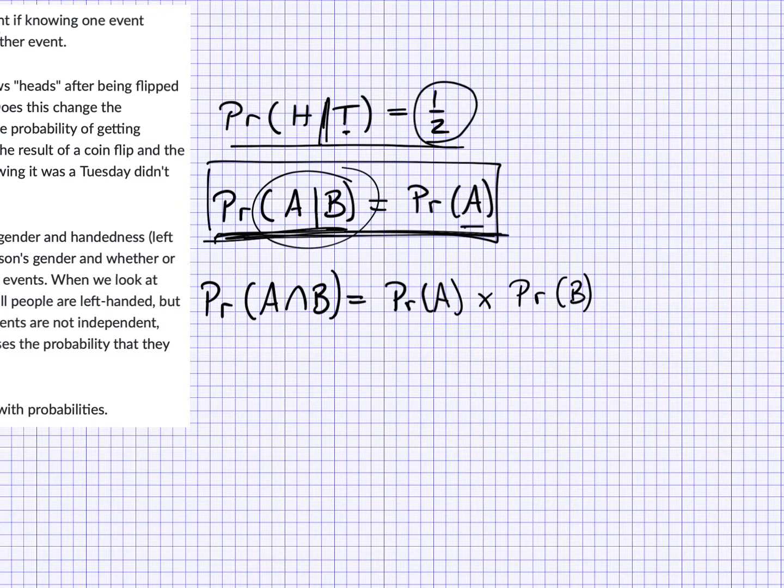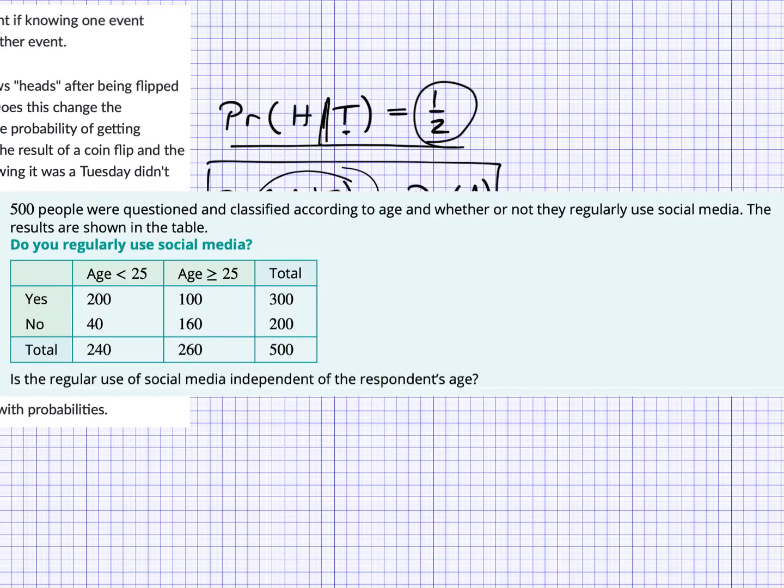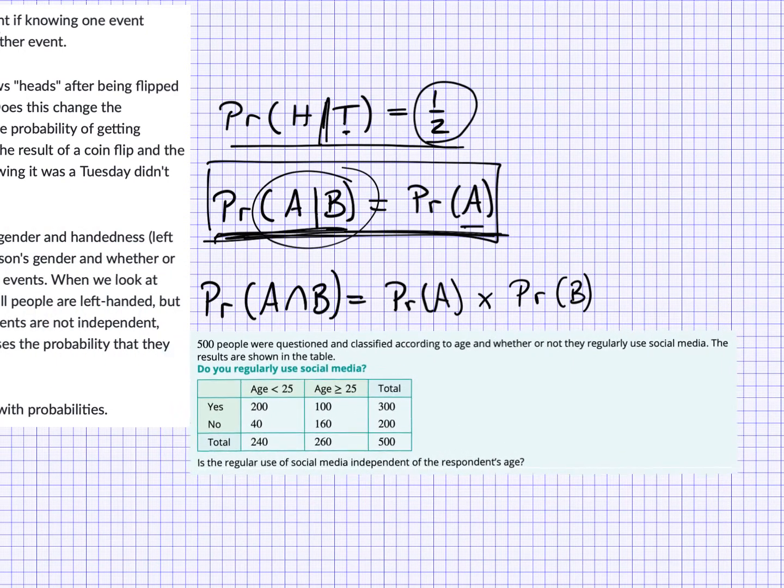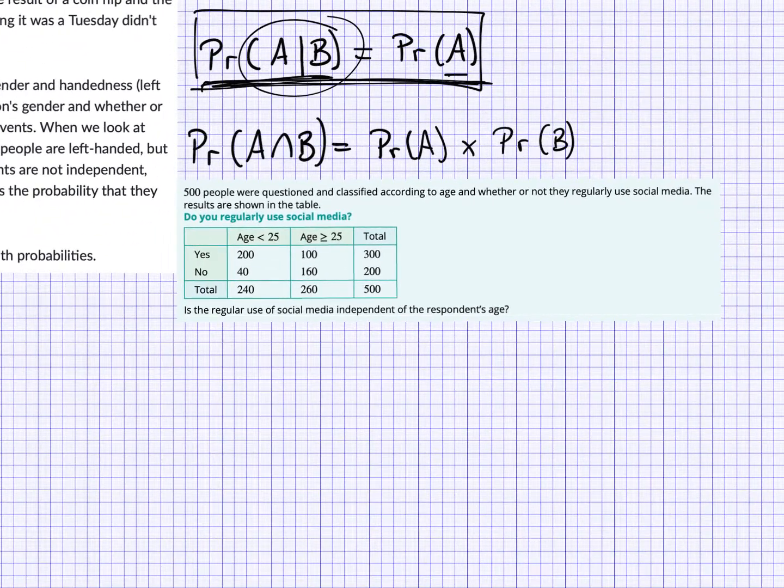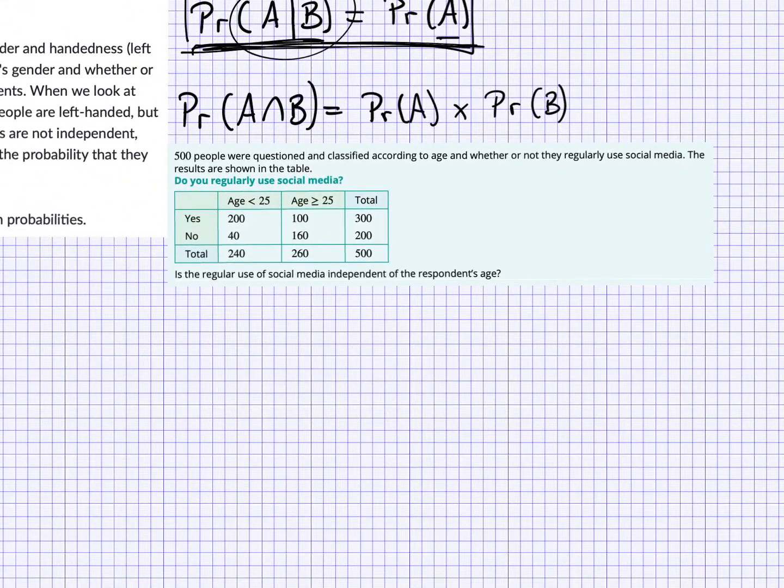Here is the ages and social media question from last lesson, but we've been asked something different. 500 people were questioned and classified according to age. Do you regularly use social media, yes or no? Is the regular use of social media independent of the respondent's age?